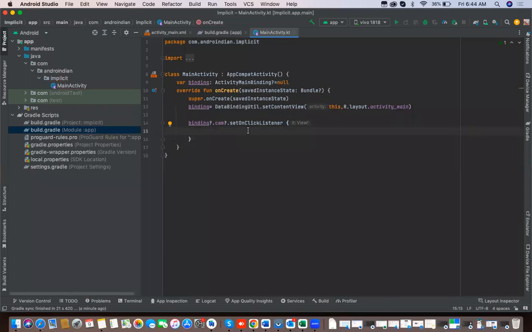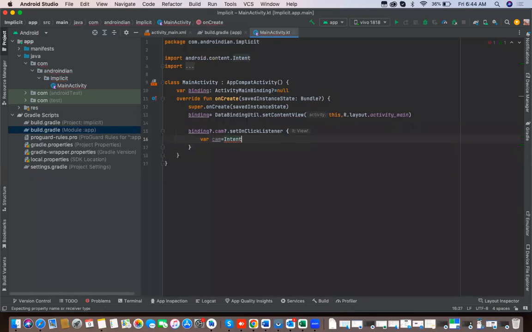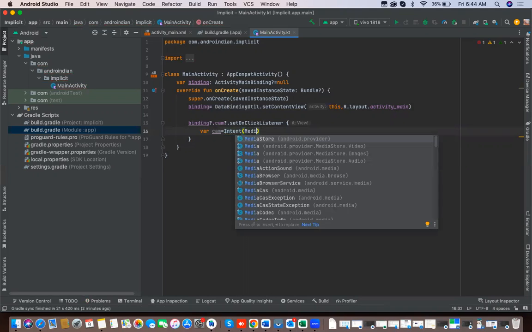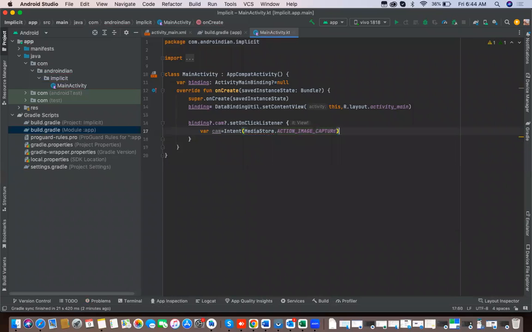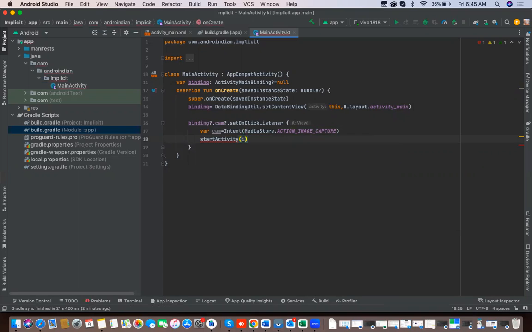So how to open this camera: for that, I'm creating a var cam equal to, I'm just defining the intent. Intent of MediaStore.ACTION_IMAGE_CAPTURE. Then startActivity of it.